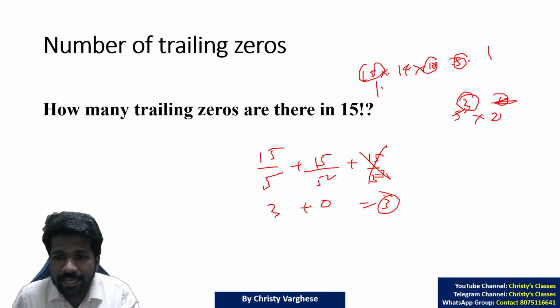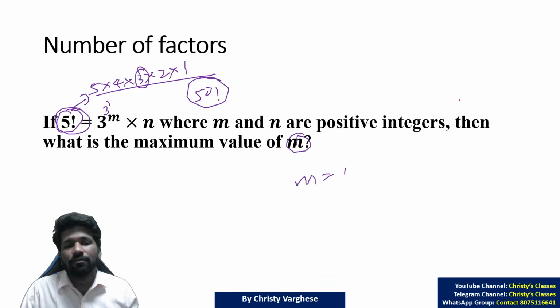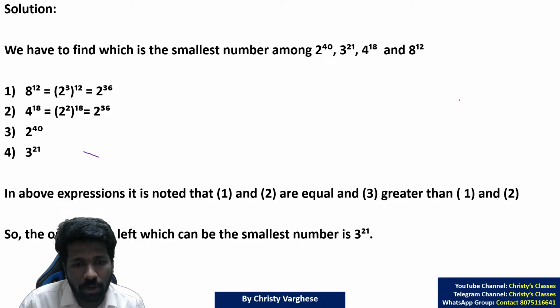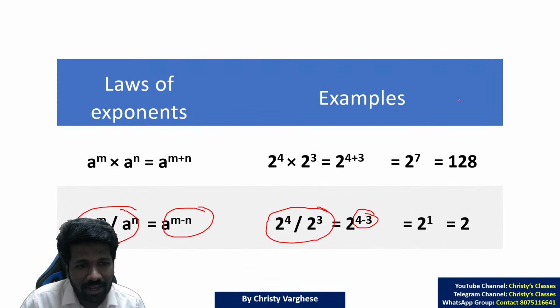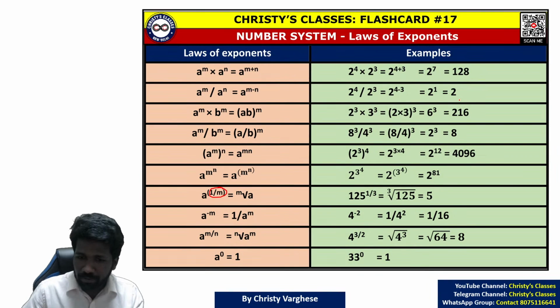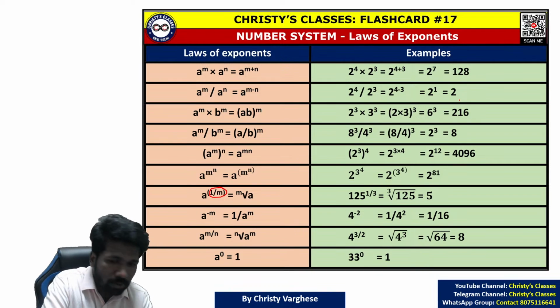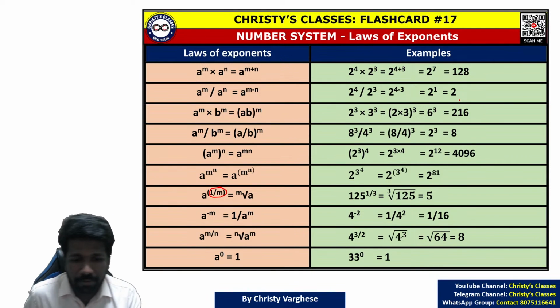So that is the idea. Hope all of you understood the concepts. So summarizing what we discussed today. First we discussed laws of exponents. That is a basic logic or basic theory you should know for other concepts also. We discussed base same, power same, and power of power, and also negative power, fractional power, zeroth power,